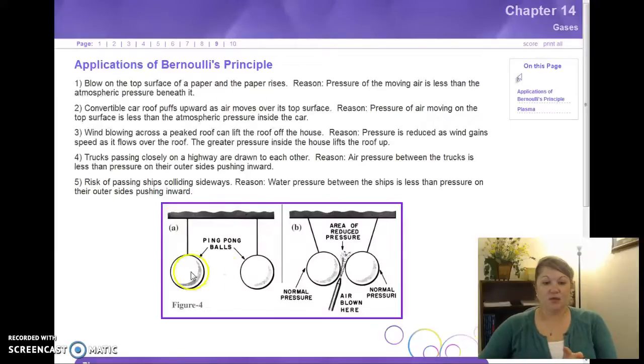We've got ping pong balls hanging. Right? If we blow air between the ping pong balls, like here shown with a straw, that increases the speed in that area, which reduces the pressure in that area. Meaning now the balls are going to move closer together because the pressure outside has just become a lot greater than the pressure between them, closing them in. Alright? That's a pretty cool application of Bernoulli's.